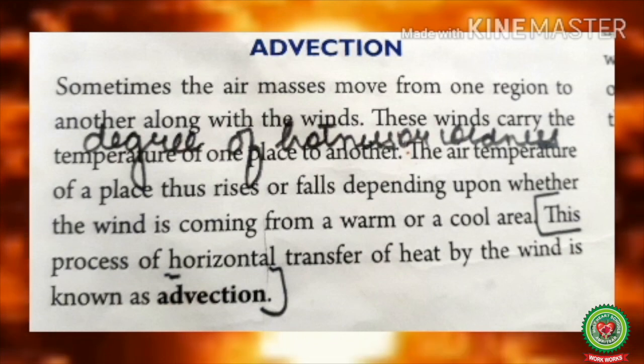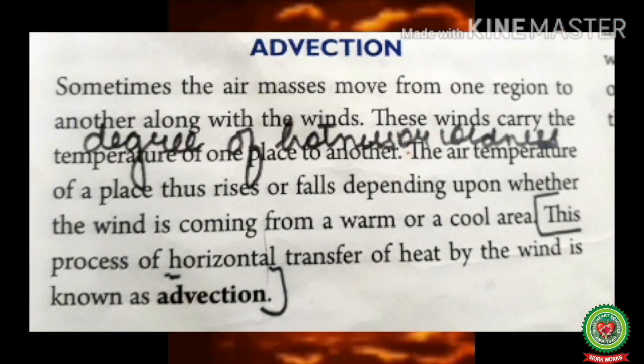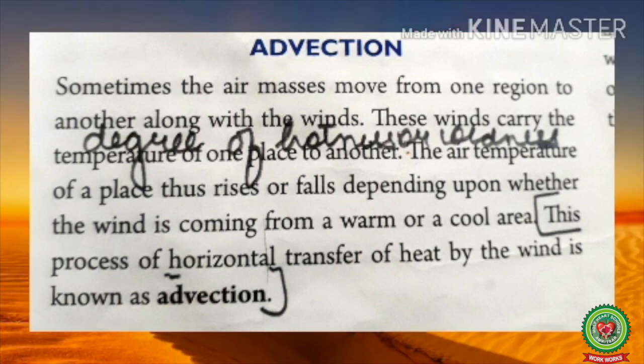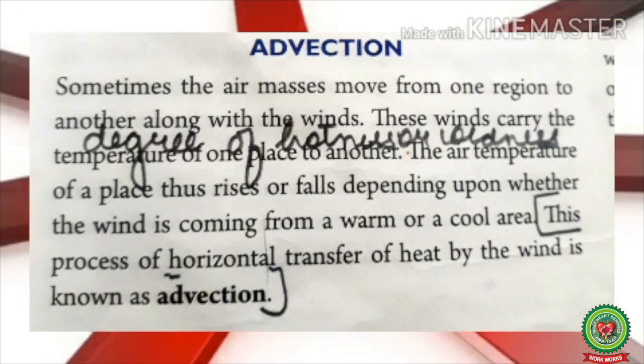For example, the winds coming from mountainous areas will decrease the temperature of nearby areas, and the winds coming from desert areas will increase the temperature of nearby areas because these are warm winds. This process of horizontal transfer of heat by wind is called advection.